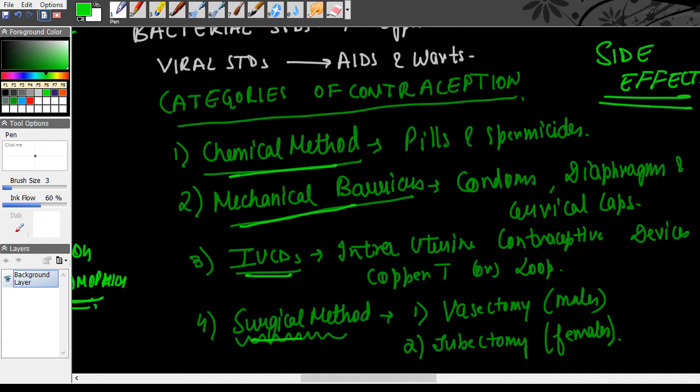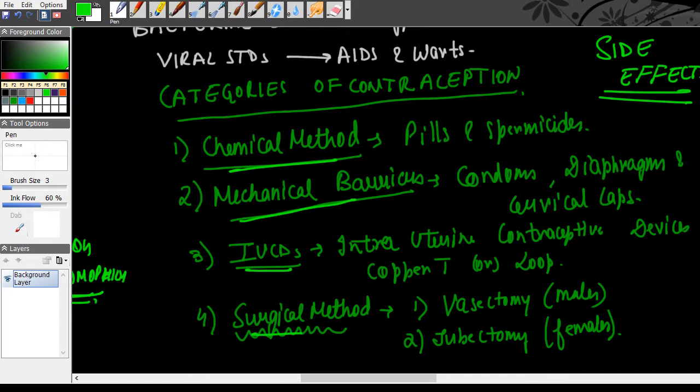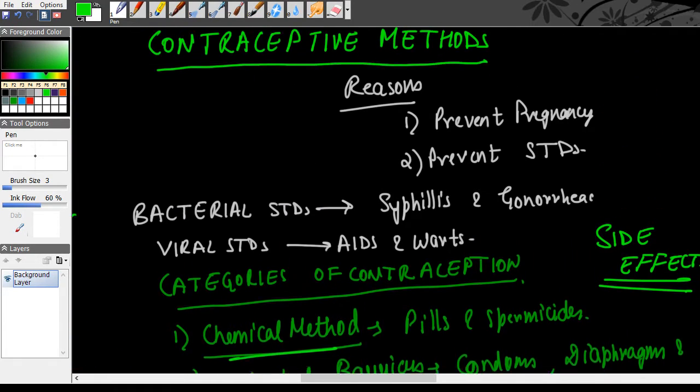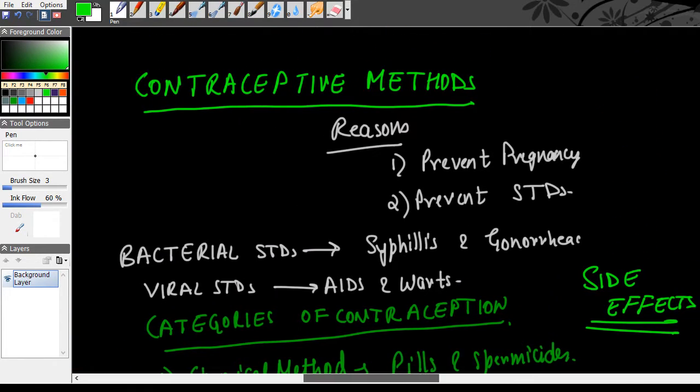Okay, so I hope that's absolutely clear. These are the categories of contraception, and their side effects. You should know what all comes under these categories. Okay, so this is all with your reproductive health and your contraceptive methods. Right, that was important. After that, one more important portion in this chapter is fertilization in flowers.